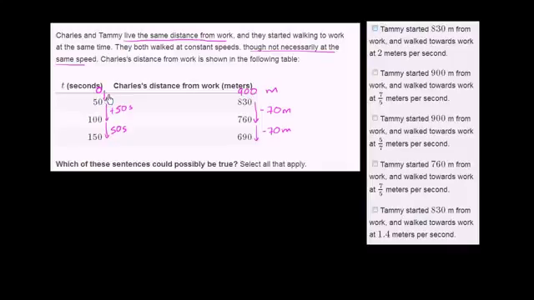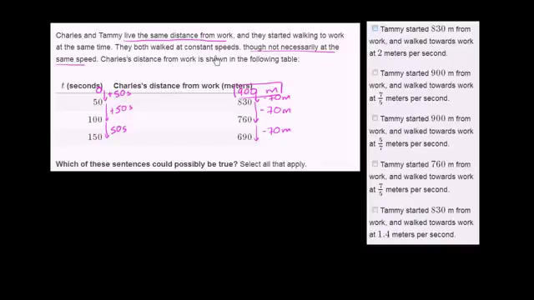We see that's consistent. When we go from 0 seconds to 50 seconds, he goes from 900 meters away to 830 meters away. So once again, his distance from work decreases by 70. Then another 50 seconds goes by, decreases by 70 again. Another 50 seconds, decreases by 70 again. So at time 0, Charles was 900 meters away from work. Now we know that Tammy and Charles live the same distance away from work, so Tammy would have also started 900 meters away from work.